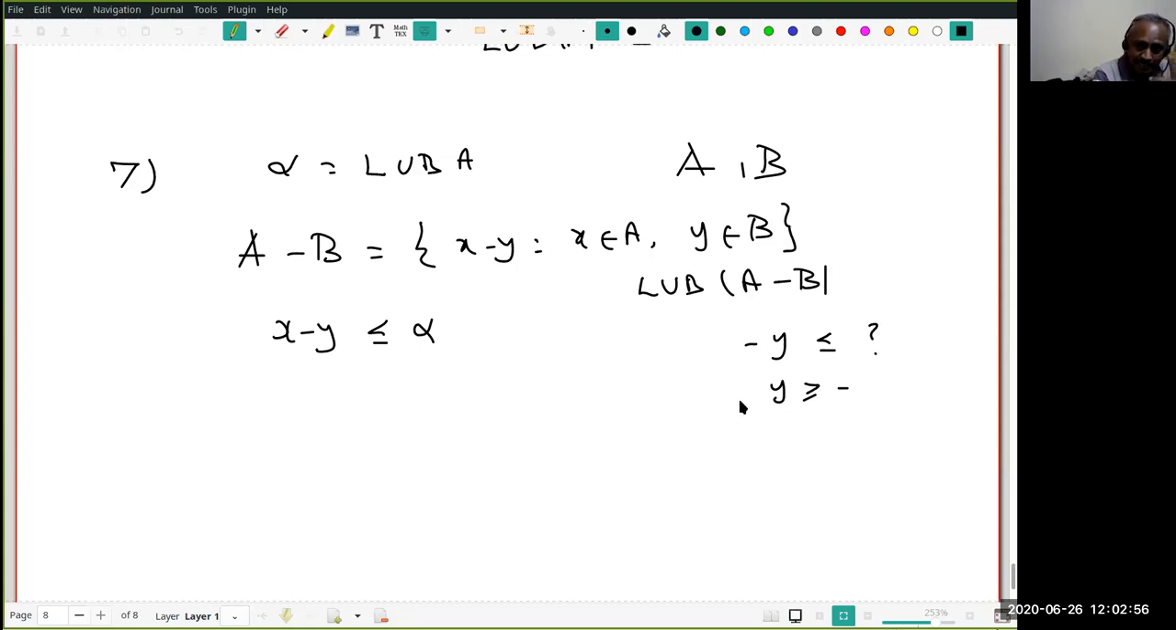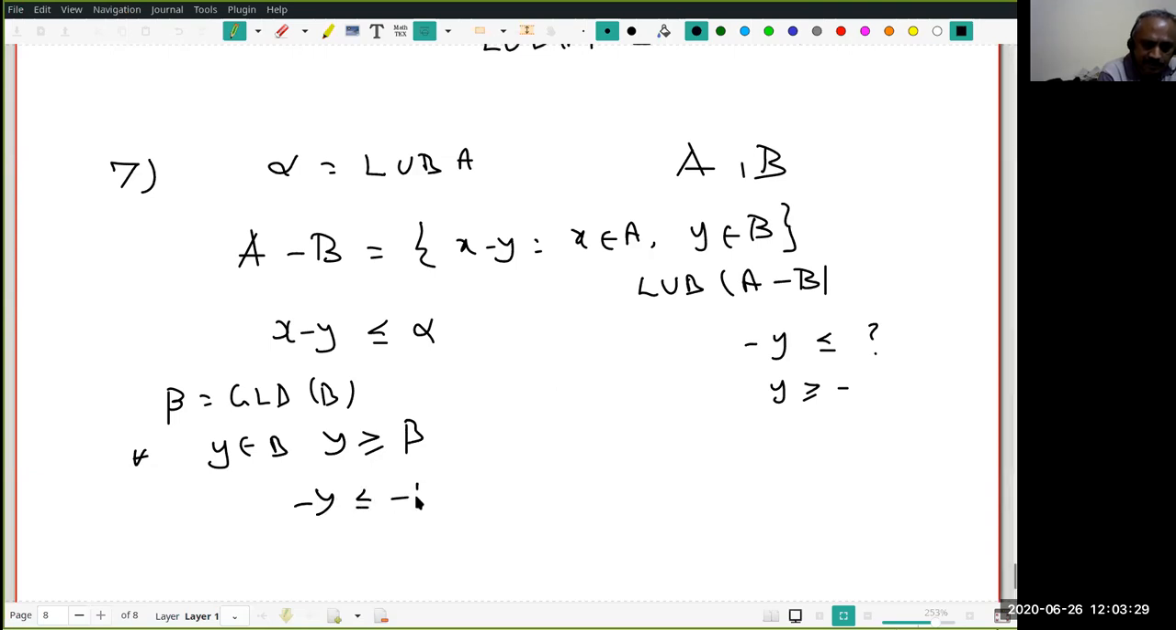Okay, these are the kind of thing in analysis you will use later. Students get confused. Yeah, I want an upper bound for minus y, which is the same as saying I want a lower bound for y. We had already seen it when we compared LUB of A and GLB of minus A. The same logic. Therefore, if I know beta is the GLB of B, then what do I know? For every y in B, I know y is greater than or equal to beta. Therefore, minus y is less than or equal to minus beta. You understand this?